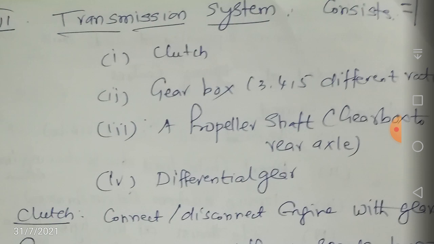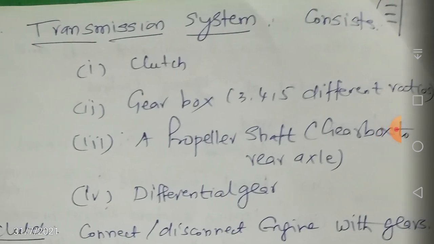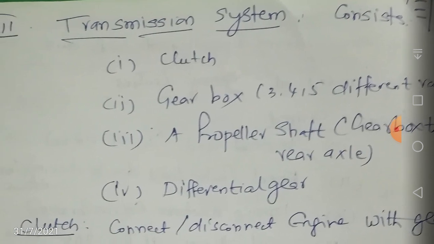So basically a transmission system consists of a clutch, as you all know, and then a gearbox. There are 3 or 4 or 5 different ratios, so this gearbox will have gear ratios. You must be knowing: top gear, third gear, second gear, first gear, etc. So it will have 3 or 4 different gear ratios.